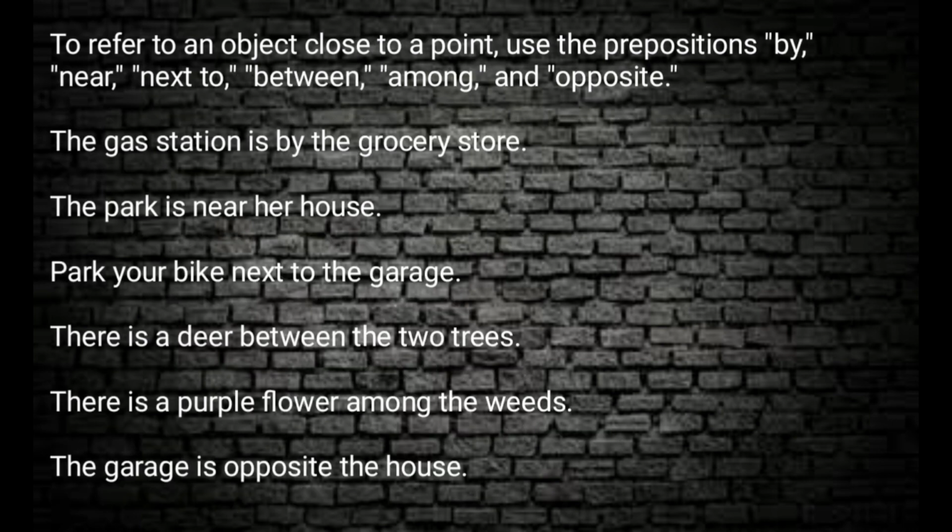To refer to an object close to a point, we use prepositions by, near, next to, between, among, opposite, etc. For example, the gas station is by the grocery store. The park is near her house. Park your bike next to the garage. There is a deer between the two trees. There is a purple flower among the weeds. The garage is opposite the house.